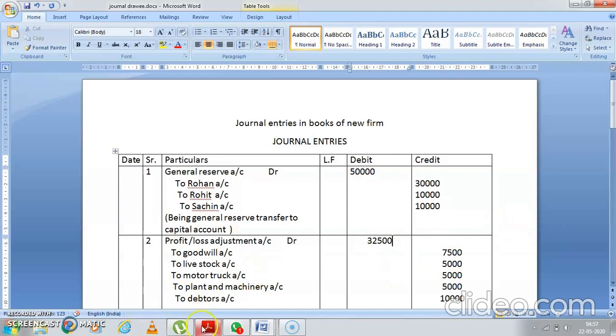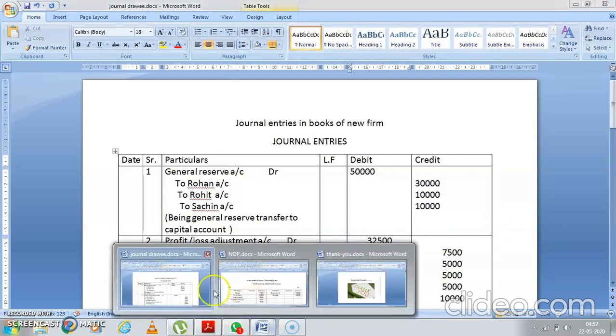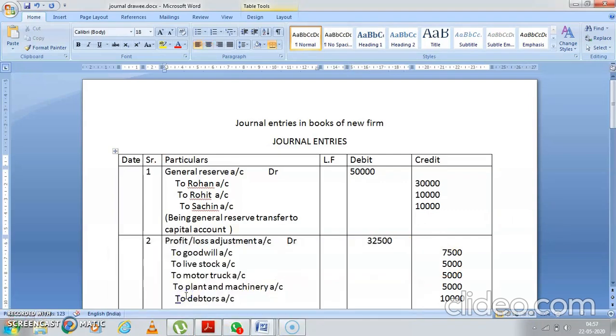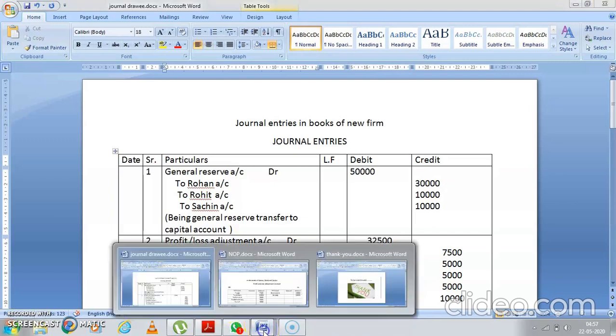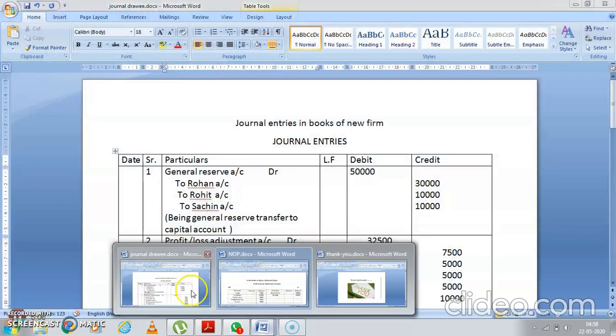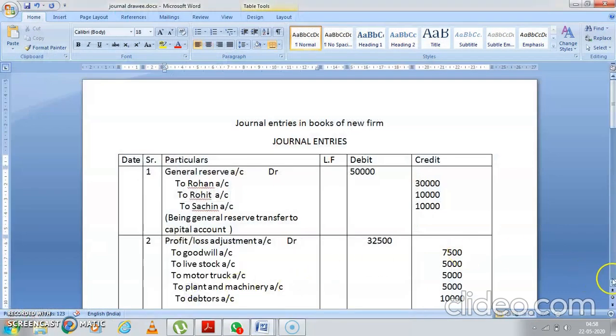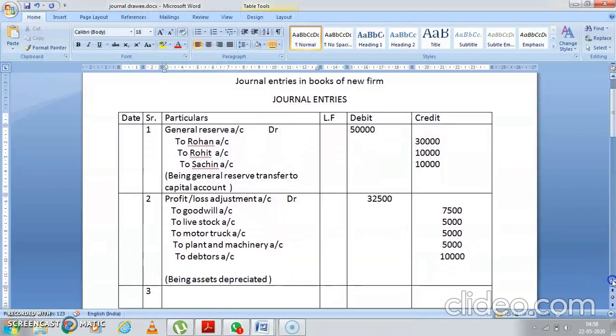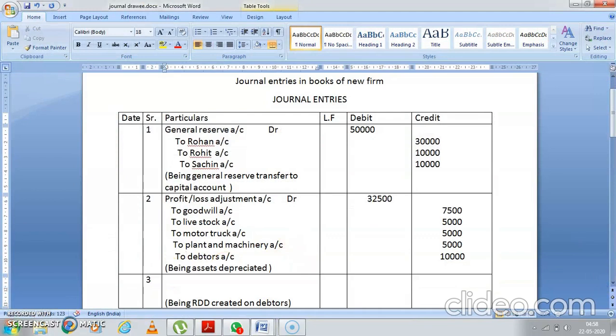Now see, this was all were there on your debit side. See, it was there on the debit side: stock, debtors, livestock, plant and machinery. And what will be the narration? Yes, you know, in the journal entry, narration is compulsory. You will write being asset depreciated.